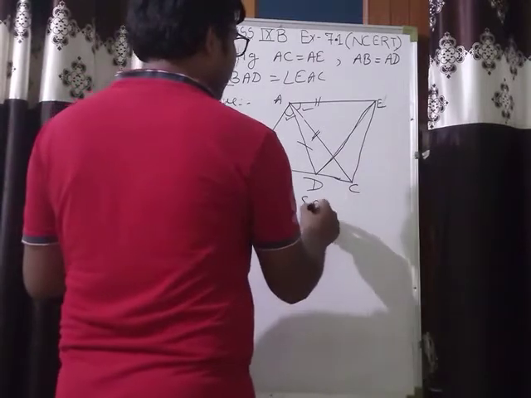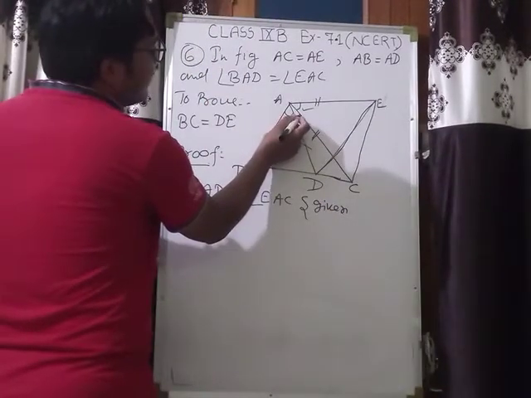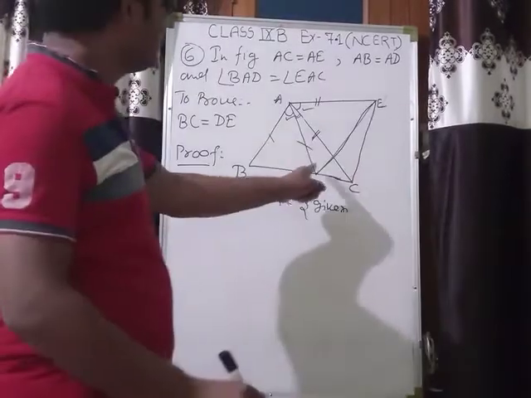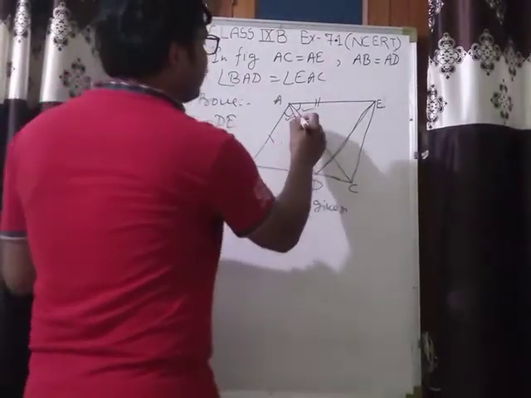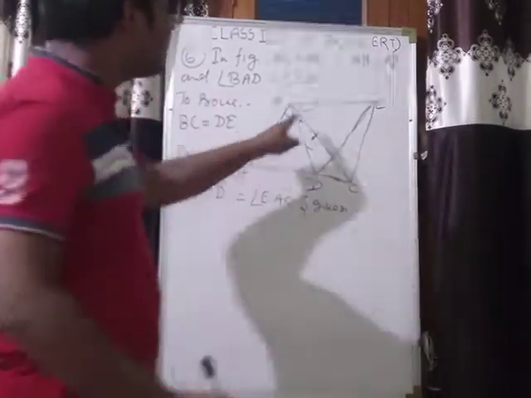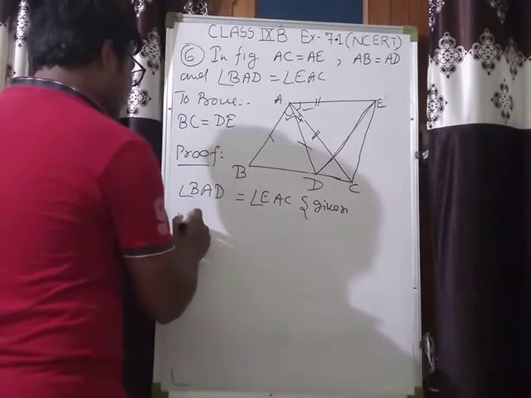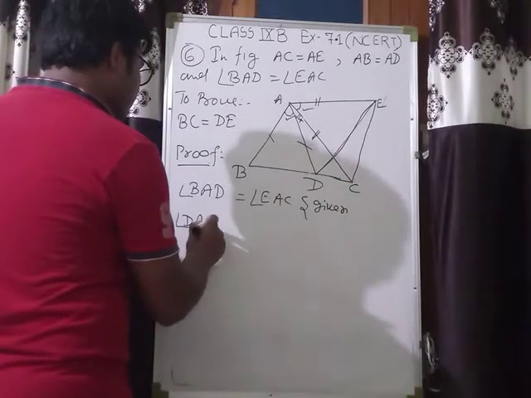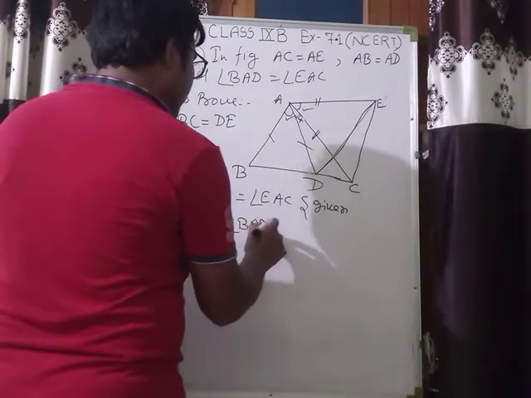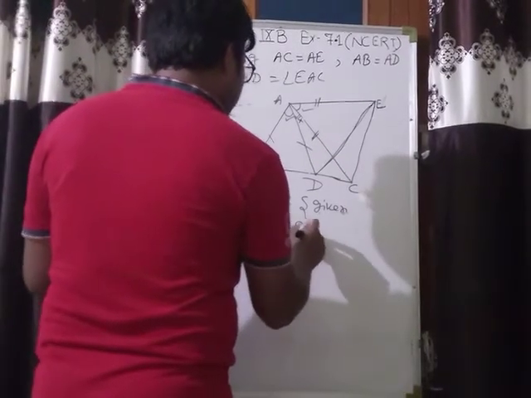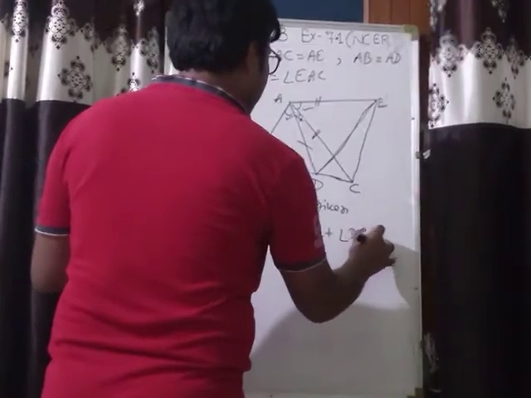It is given. See, at this angle, you can see that is angle DAC. At this angle DAC on both sides. So we have angle DAC plus angle BAD equal to angle EAC plus angle DAC.